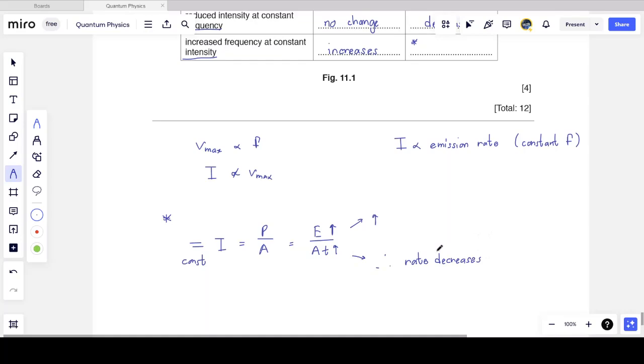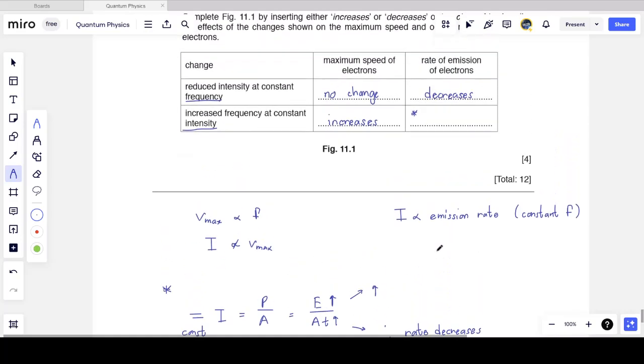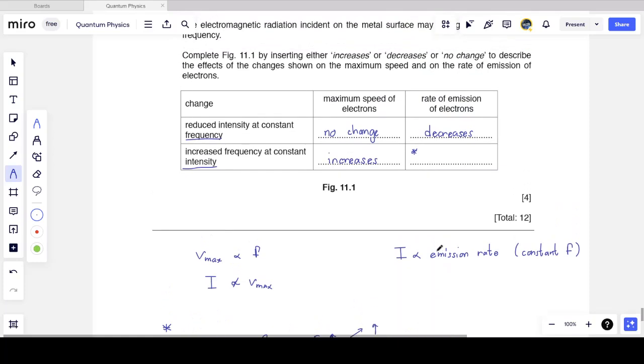So I'm getting the same number of photons, but I'm now getting them over a larger amount of time. So since I'm taking a longer time to get the same photons onto the metal, the rate at which the electrons are leaving also decreases, because it's taking a longer amount of time for the same amount of electrons to be ejected. And so the rate of emission of electrons actually decreases. So just be very wary of this. It's not that just because the intensity remains constant that the rate of electrons being emitted remains constant as well. It actually decreases.